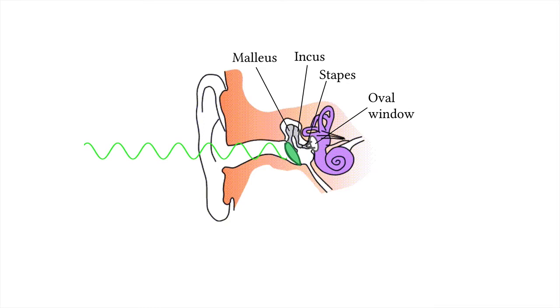These 3 bones help to increase the strength of the vibration so that the fluid on the other side of the oval window will begin to move. You see, the other side of the oval window is the location of the inner ear, and the inner ear, as you already learned, is filled with fluid. The oval window leads to the inner ear then, specifically the cochlea.